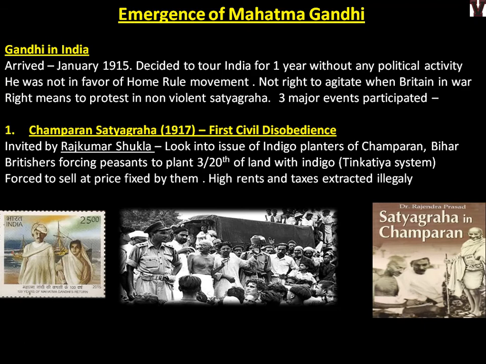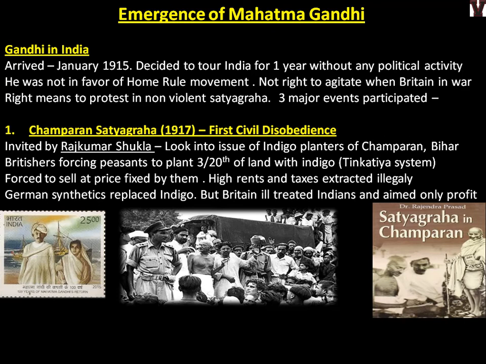So the farmers had to do all the hard work and they would not get the money also, and high rents and taxes were extracted illegally. German synthetics replaced indigo. So there were alternatives coming out instead of indigo, but still the British people did not allow them to stop cultivating it. So Indians were suffering, the peasants in Bihar. That is the reason he will enter.